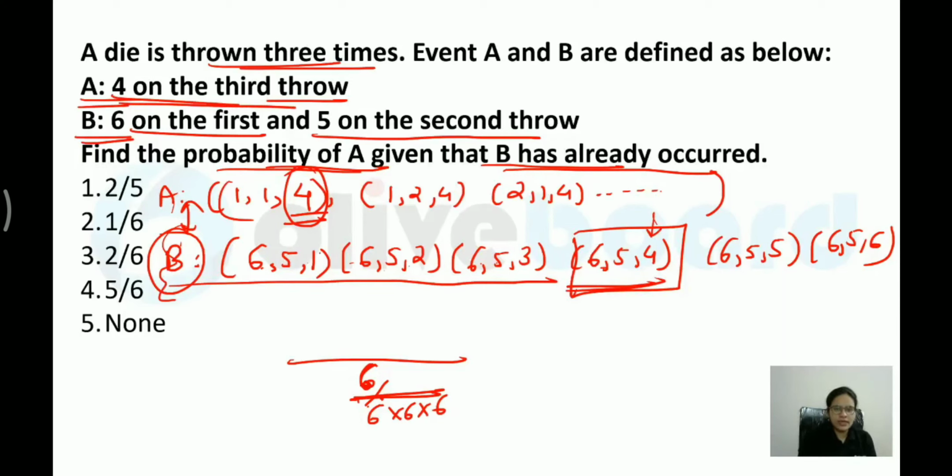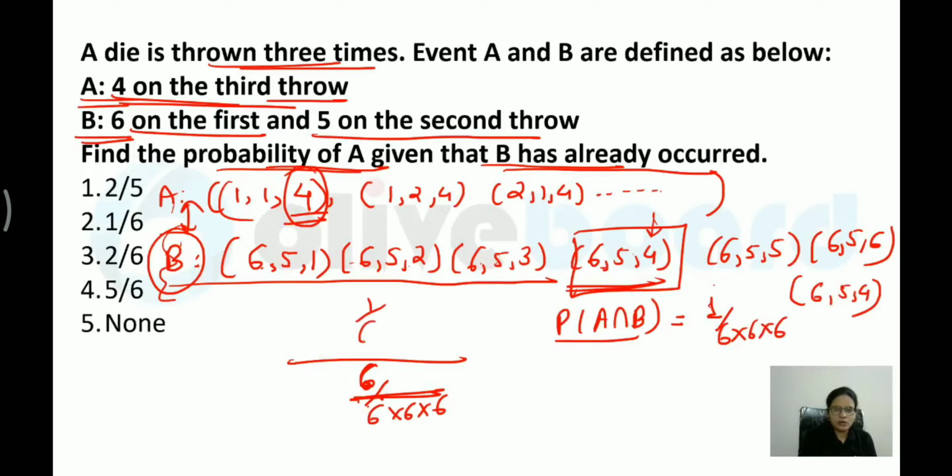That means what can I say? The probability of A intersection B is nothing but one element, 1 by 6 into 6 into 6. And which is that possibility? (6, 5, 4). So you simply have to write 1 upon 6 into 6 into 6. This will get cancelled, so my answer would be 1 by 6. So simply you have to calculate the second event and the intersection. This is how you have to calculate the conditional probability for any of the events.